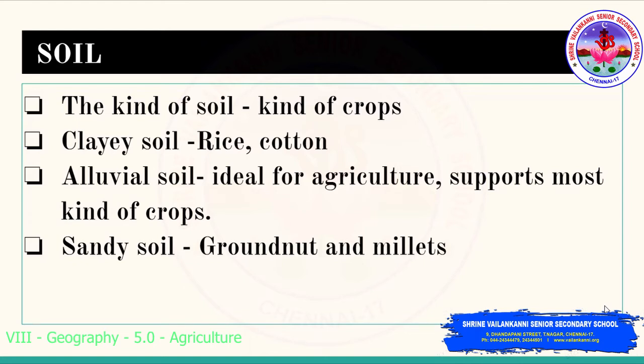The next one is the sandy soil. The best crops grown here are groundnuts and millets. Sandy soil allows the water to seep through, and it is good for these crops to grow. So according to the soil also, the kind of crops grown is decided. So soil is also an important factor.